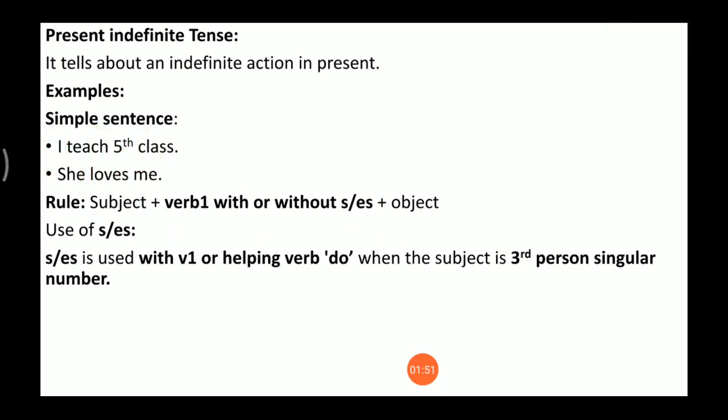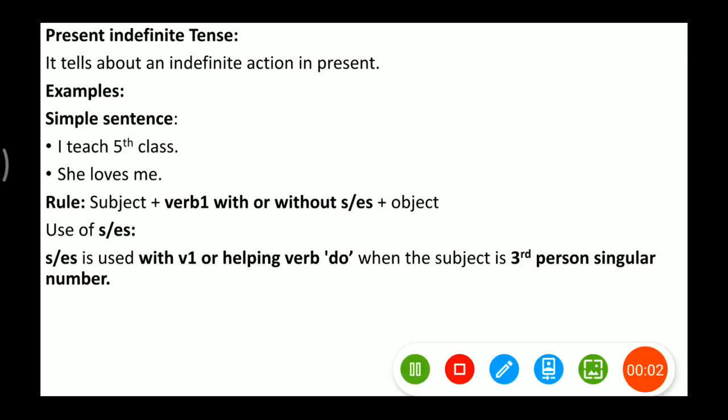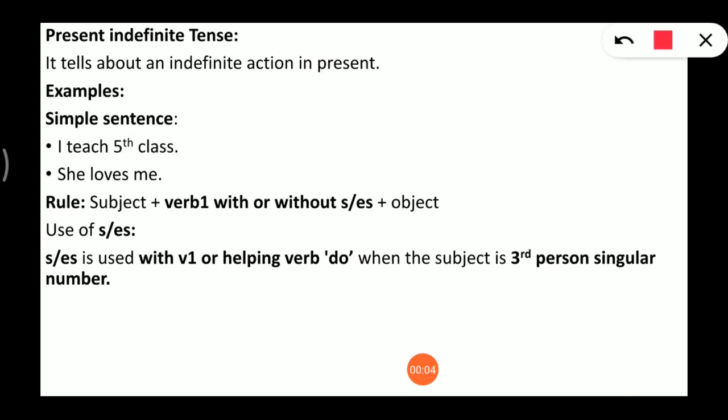Now when do we use s? Here we have not used, here we have used. So when do we use s or es with first verb or the helping verb do? When do we use s or es? When the subject is third person singular number.